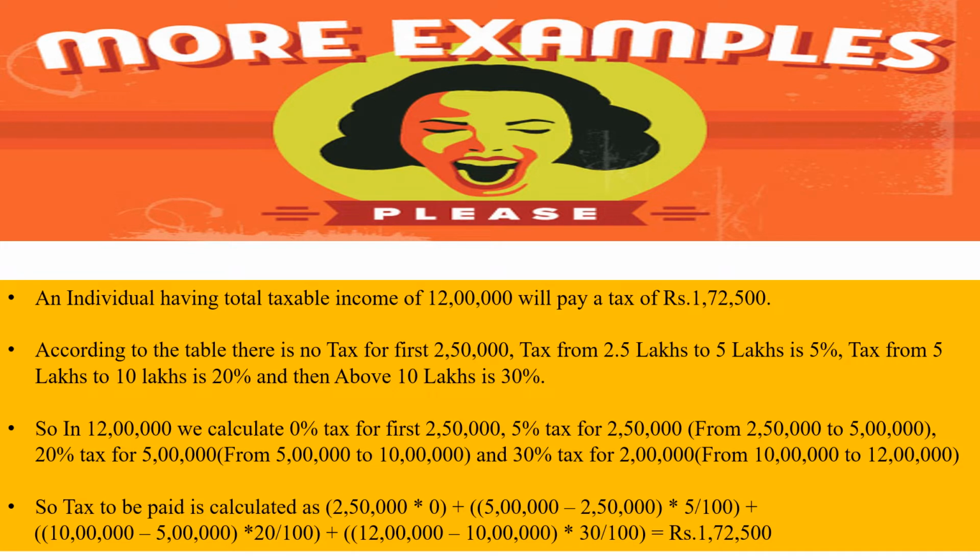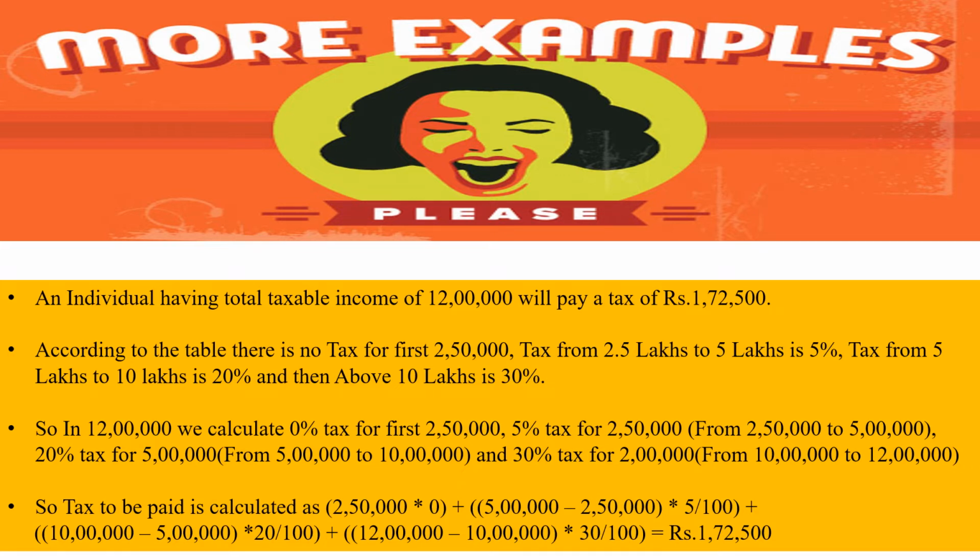An individual having total taxable income of 12 lakh will pay a tax of 1,72,500 rupees. According to tax slab calculation, there is no tax for first 2.5 lakhs and from 2.5 lakhs to 5 lakhs, the tax percentage is 5%, and from 5 lakhs to 10 lakhs, the tax percentage is 20%, and then above 10 lakhs, the tax percentage is 30%. So in 12 lakhs, we calculate 0% tax for first 2.5 lakhs, 5% tax for 2.5 lakhs, which is the amount between 2.5 lakhs and 5 lakhs, 20% tax for 5 lakhs, which is the amount between 5 lakhs and 10 lakhs, and 30% tax for 2 lakhs, which is the amount between 10 lakhs and 12 lakhs.